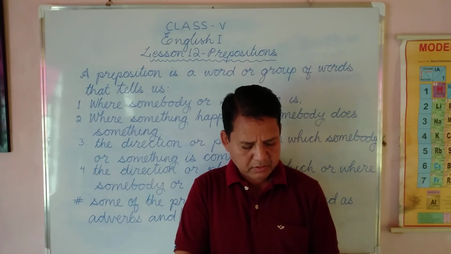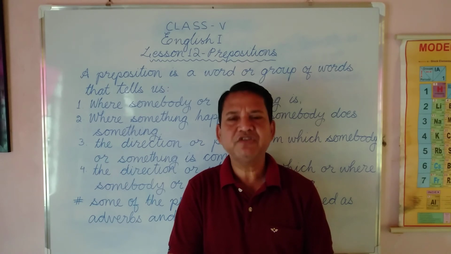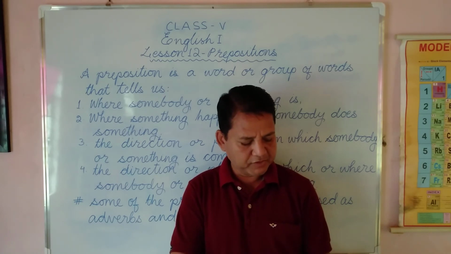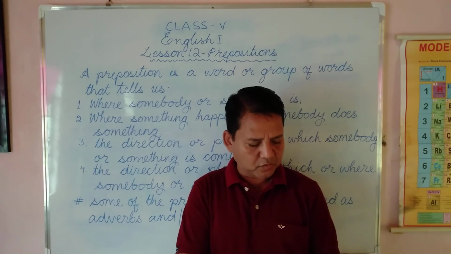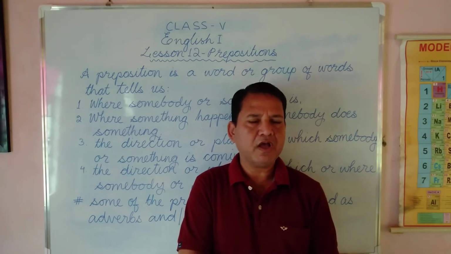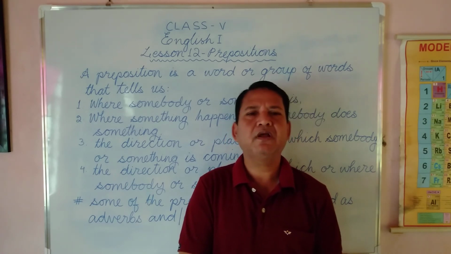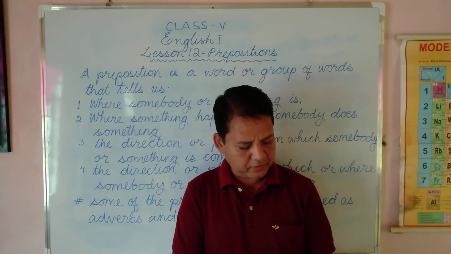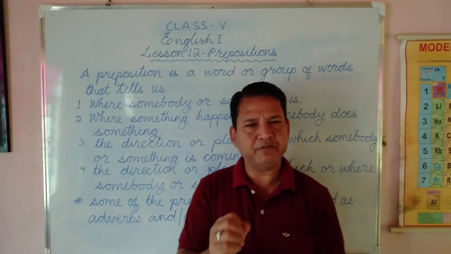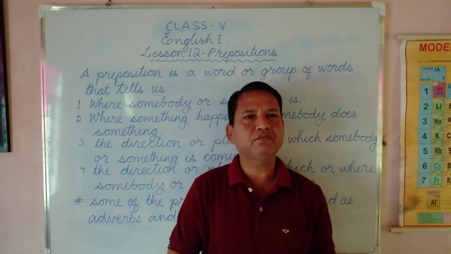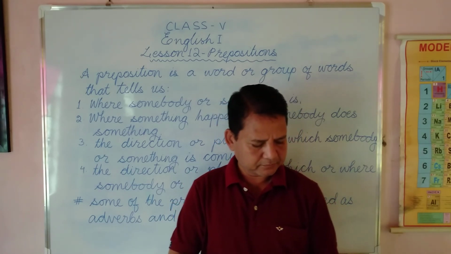The people I'm dealing with now are honest and sincere. Number three, from which shop did you buy this watch? The underlined word is from. Either you have to change its position or you have to omit it. Like, which shop did you buy this watch from? Change the position.